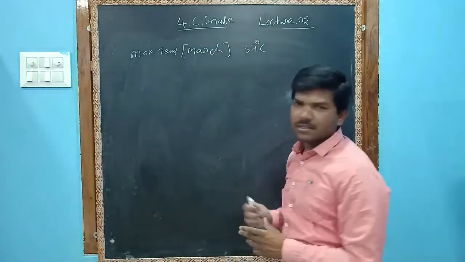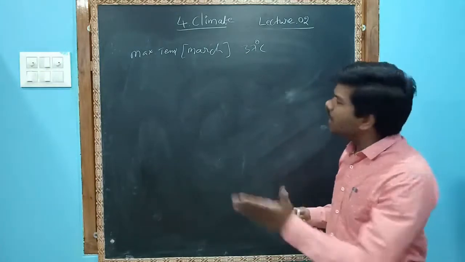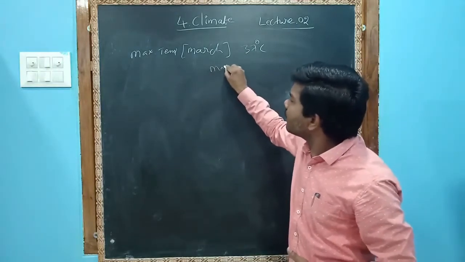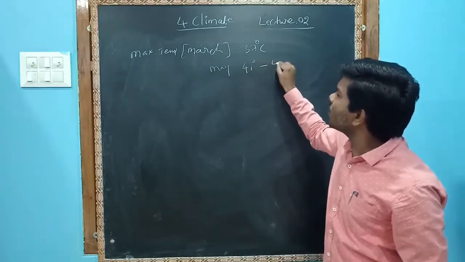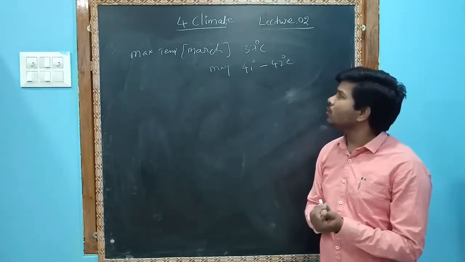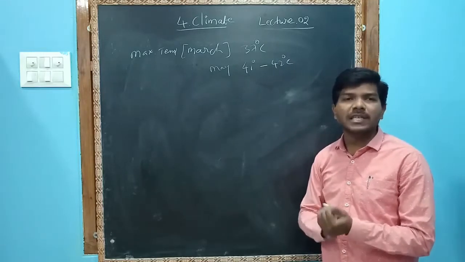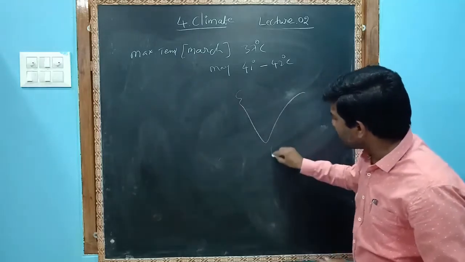37 degrees Celsius is the maximum temperature in March. It will increase as we go to April and May. The maximum temperature in May increases to 41 to 42 degrees Celsius. And you know that.